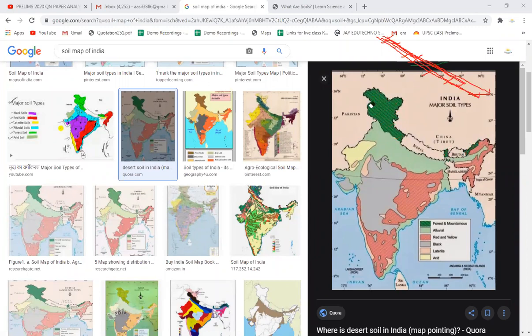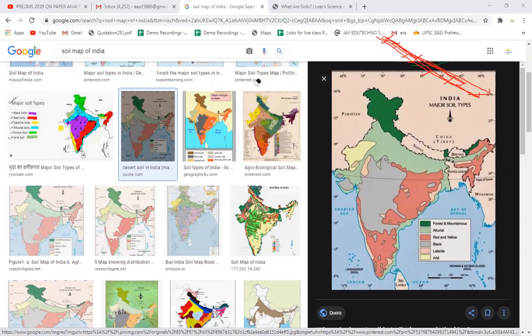So these are the major types of soil which we have discussed today: alluvial soil, red soil, black soil, lateritic soil, arid soil, and forest and mountainous soil. So whenever you are studying the types of soil in India, what you need to remember? Important thing, what you need to remember कि सबसे ज्यादा soil कौन सा है, सबसे कम soil area wise सबसे कम कौन सा है वो आपको देखना है.